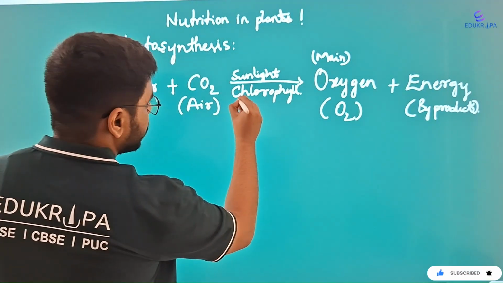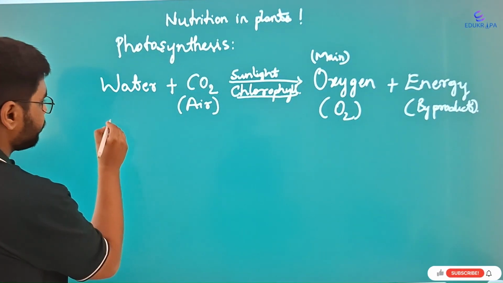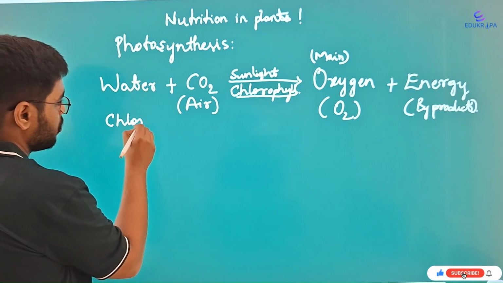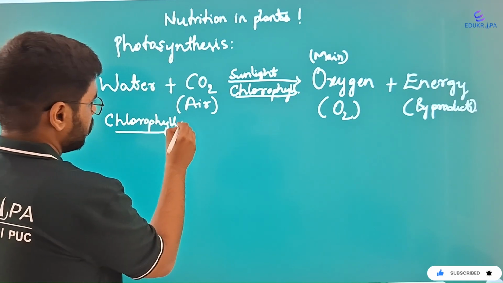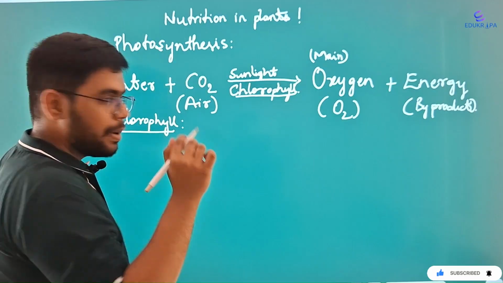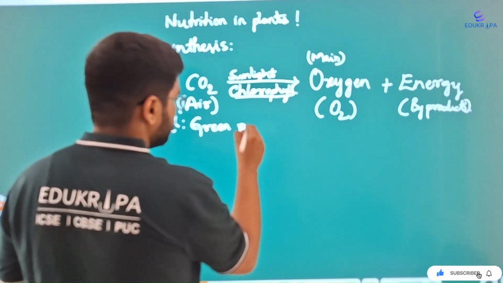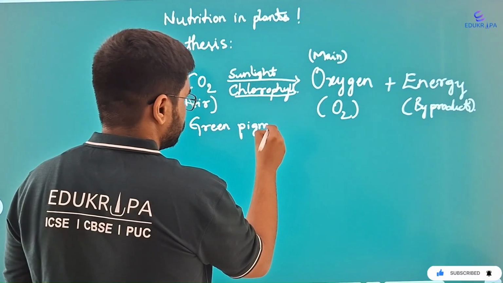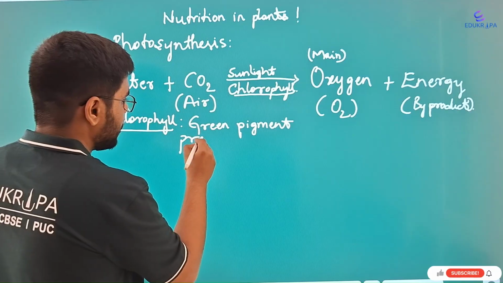Now, I wrote something like chlorophyll. What exactly is chlorophyll? Chlorophyll is the green color pigment or green pigment present in plants.